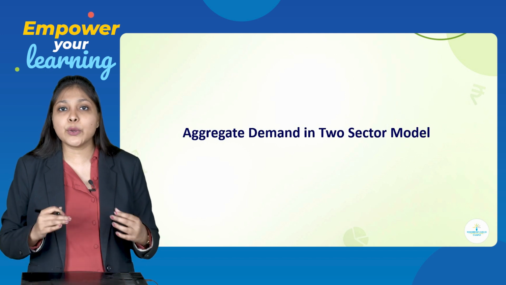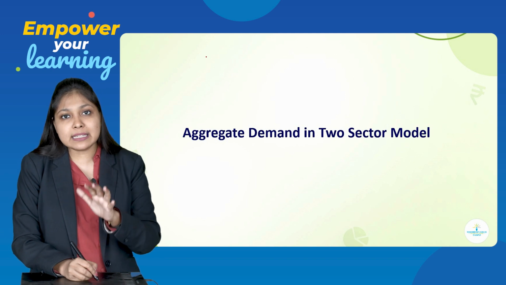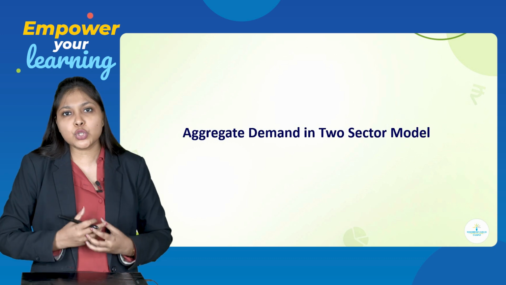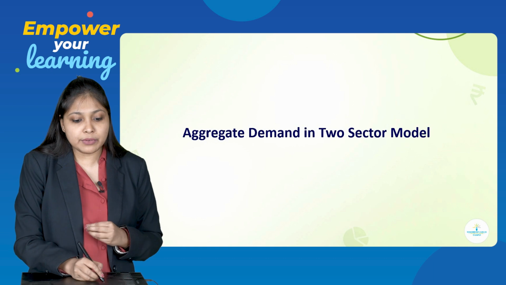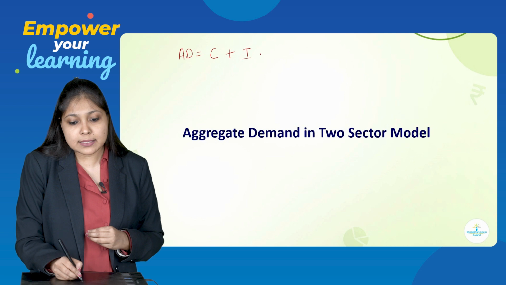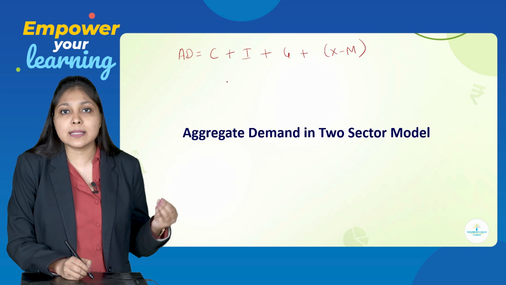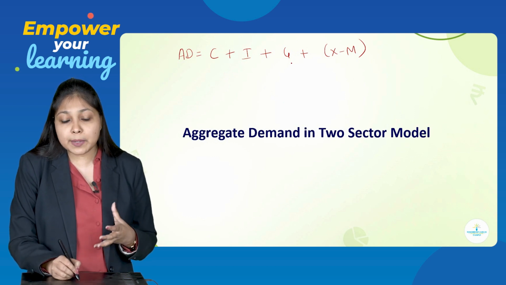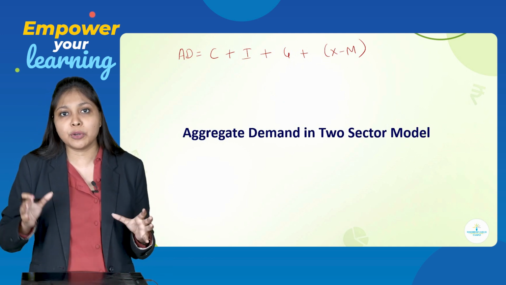Same way, here also we are going to study about AD in two sector model. So, what we studied till now, we studied the meaning of AD, we studied the components of AD. I also showed you how we represent the components of AD in a symbolical way. So, how did we do it? AD is equal to C plus I plus G plus X minus M. C stands for consumption expenditure, I stands for investment expenditure, G stands for government expenditure, and X minus M is nothing but your net exports. That is the difference between export and import.